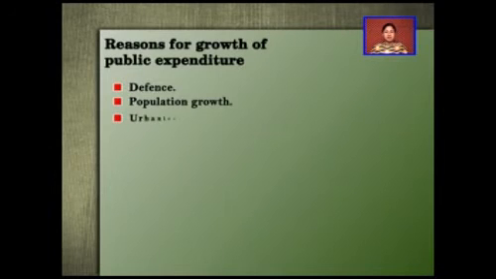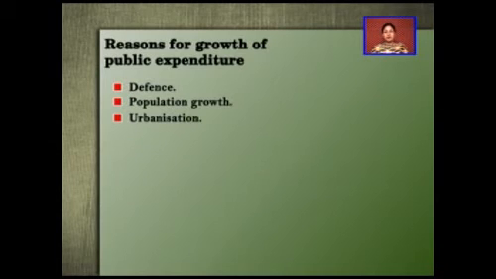Next, we have urbanization. Urbanization means the expansion of cities. The cities or towns are expanding in the country, because more and more people from the agricultural sector are migrating to the city areas, which are already quite congested and polluted. Still, people are migrating to the city areas. As a result, what is happening? There is no space for the people to live in, and as a result, the responsibilities of the government increase.